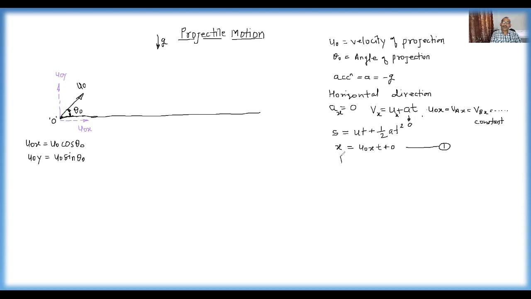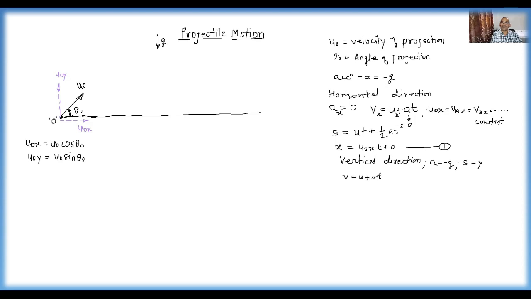Same thing if we apply in the vertical direction, right? When we apply our equations in the vertical direction, you know acceleration A is nothing but minus g, right? Acceleration is replaced by minus g, and wherever we write S, it is replaced by Y. Now what is the first equation of motion? V equal to U plus AT.